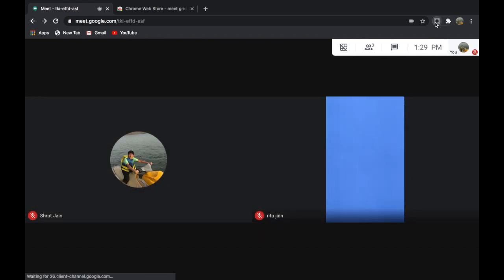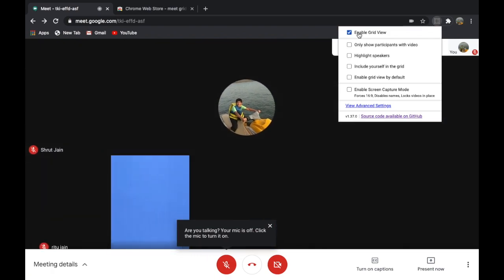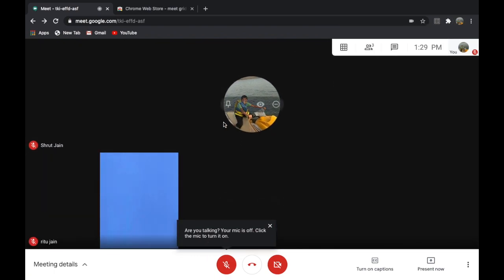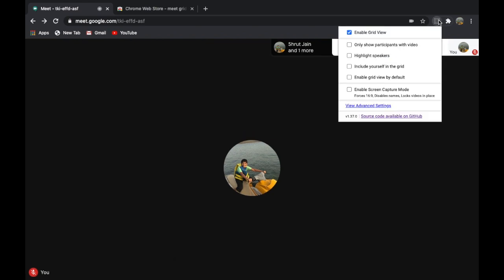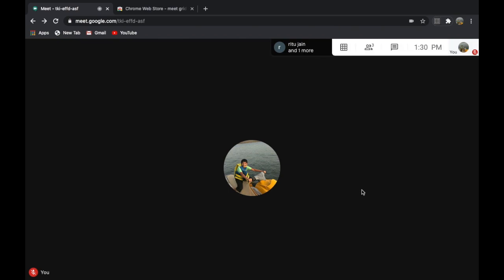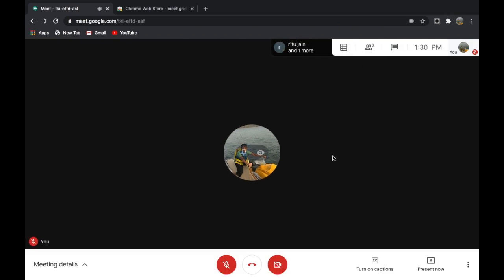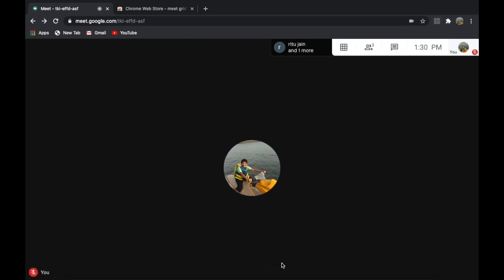So click on here, enable grid view, and now it's showing only 2 people. And if you want your video also to be included in that, include yourself in the grid. And this is how the grid view works.